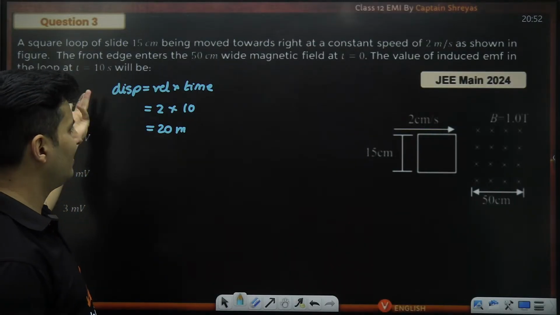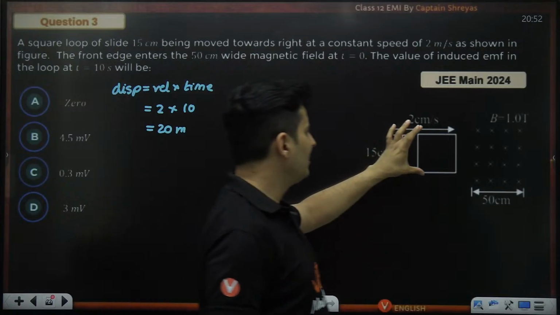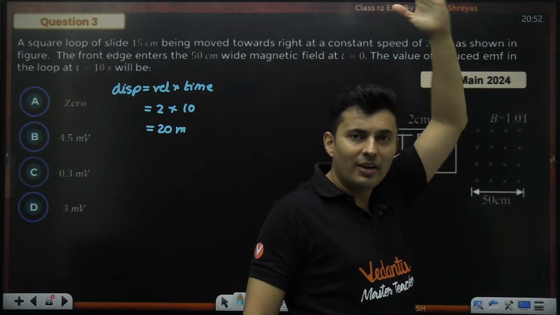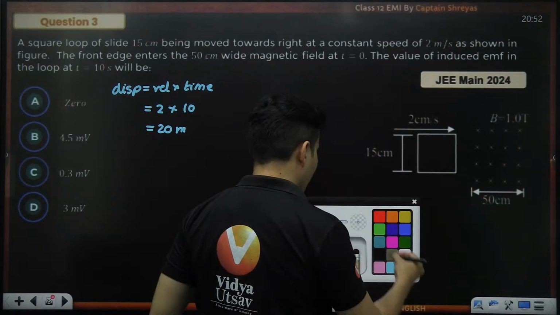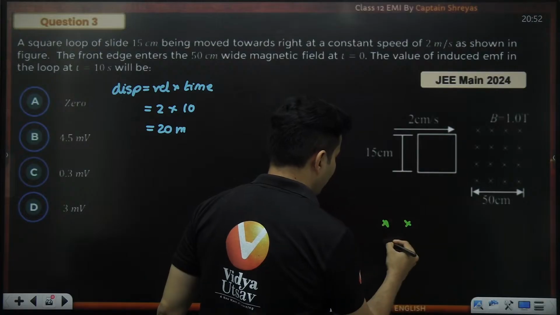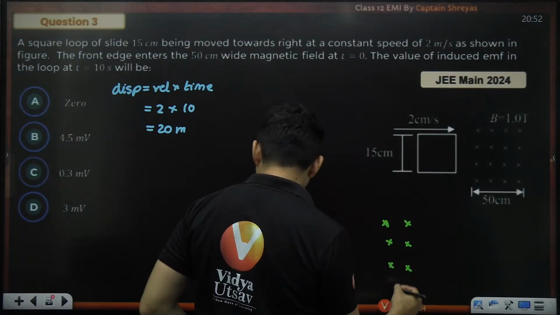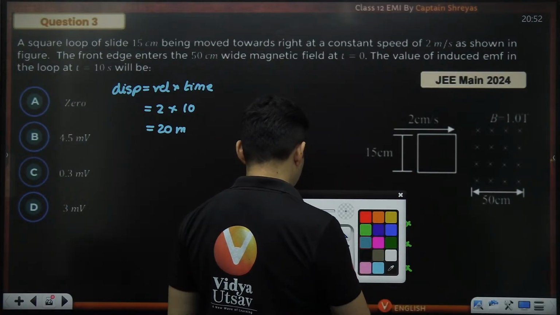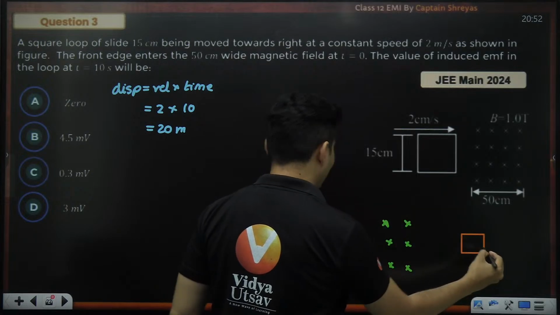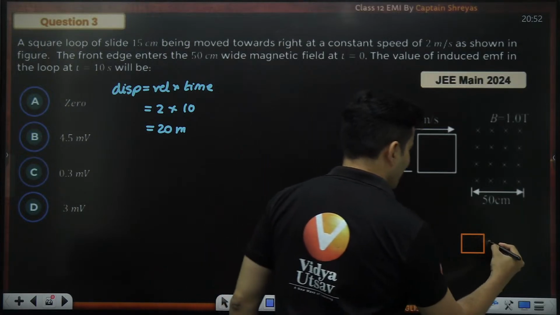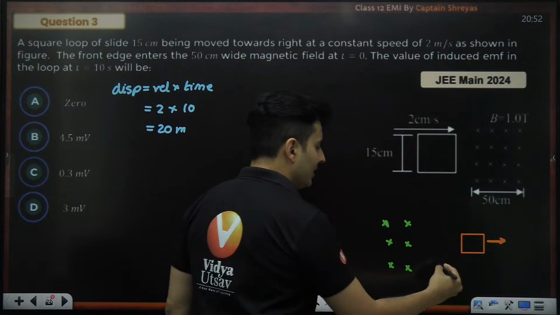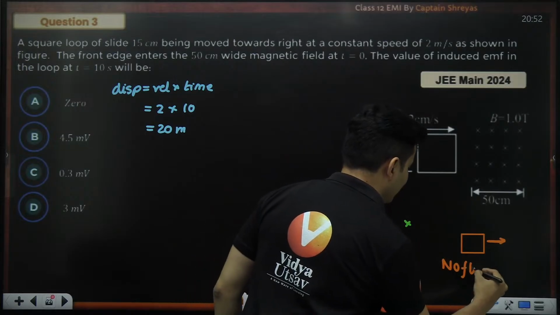That's crazy, guys. If it is 20 meters, this coil would be way out of the magnetic field. The magnetic field will be here and our coil is going to be somewhere else, moving like this. So it is even out of the magnetic field. There is no flux in this region.